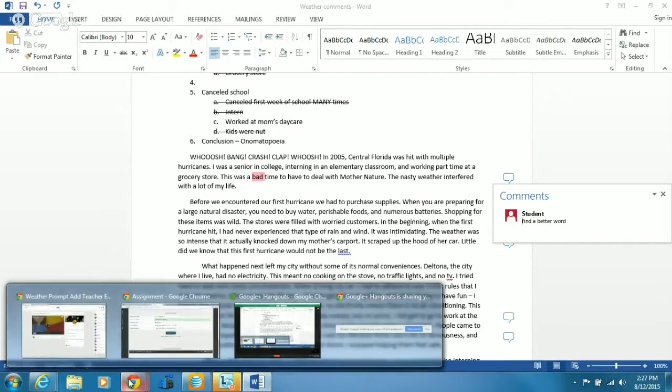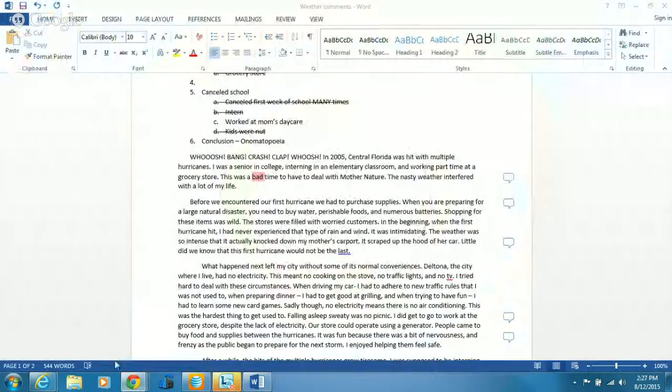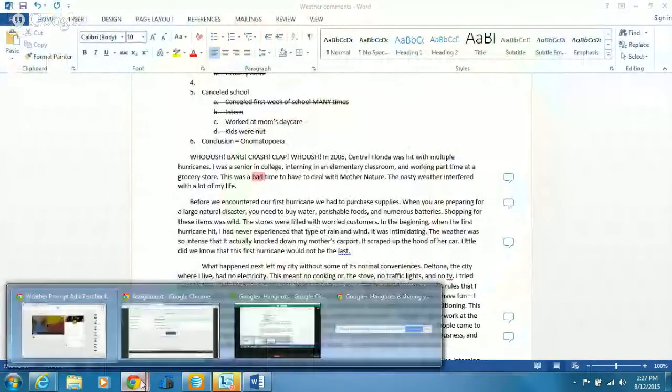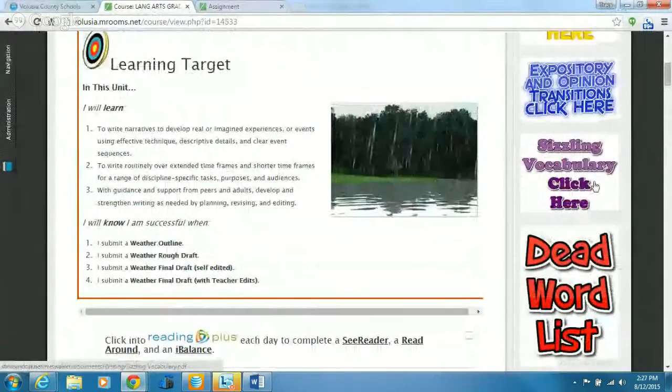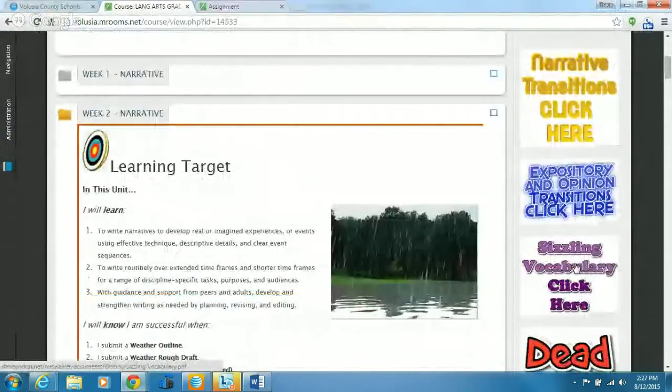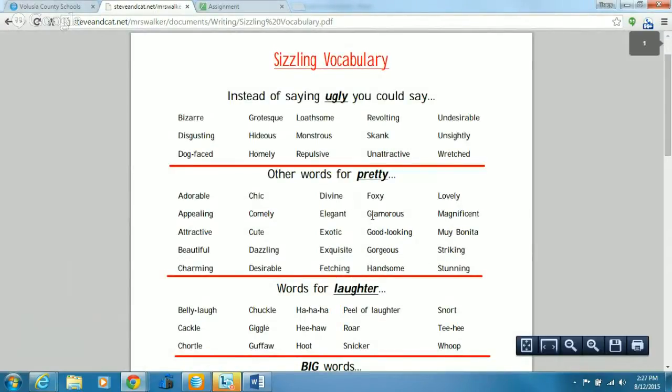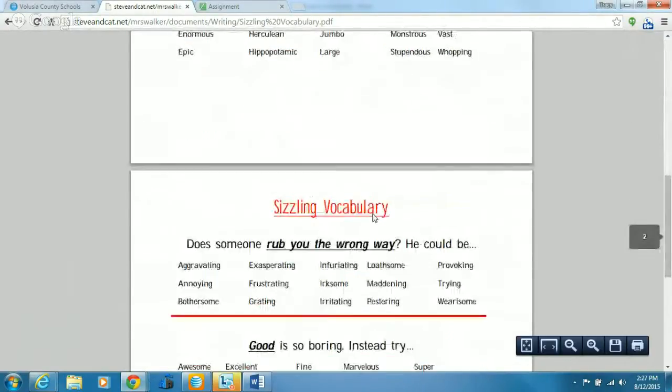Okay, so there are lists of better words that you can choose from if you come over here. I believe it could be on the dead word list. Let's try there, or let's try sizzling vocabulary. It says better word for pretty, better word for ugly, big words.